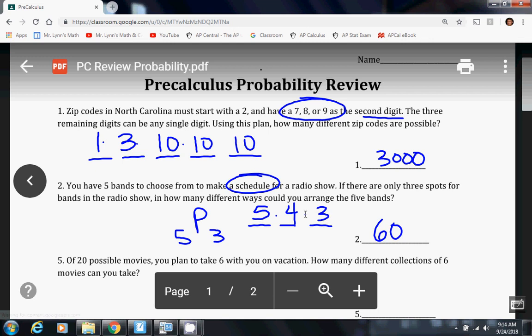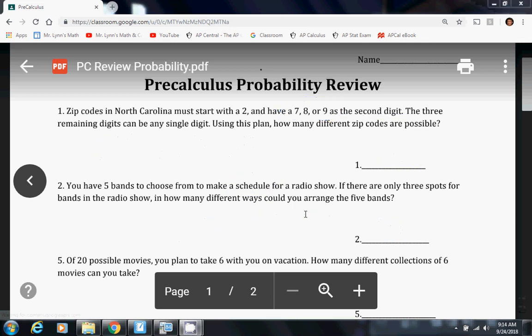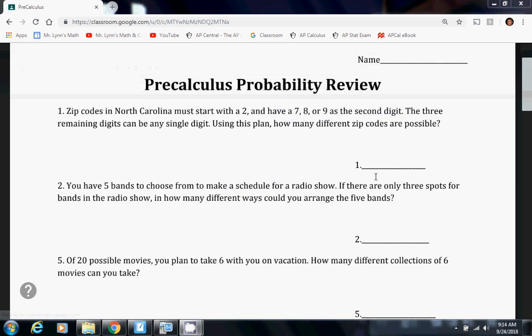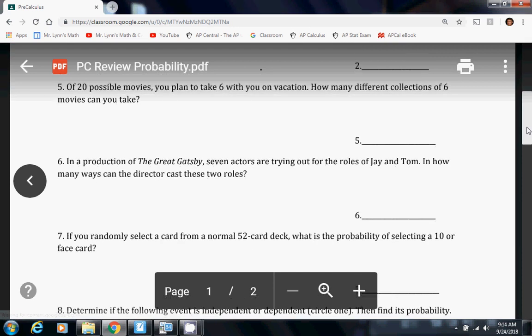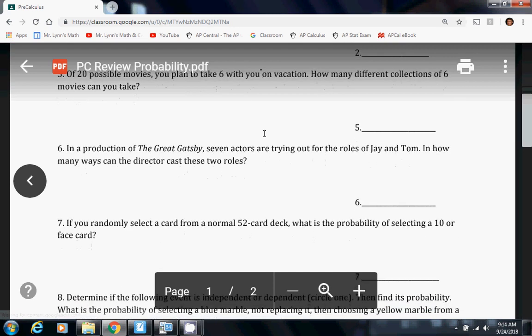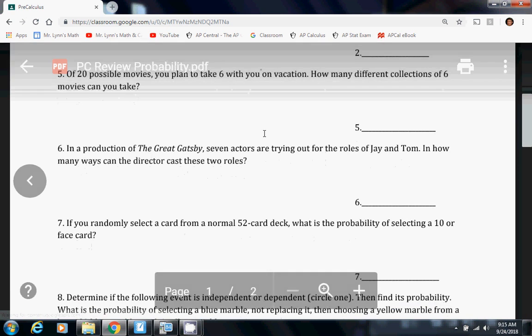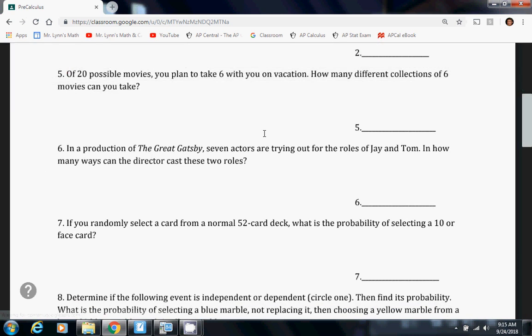Which, speaking of combinations, if you look at number 3, it says of 20 possible movies, you plan to take 6 with you on vacation. How many different collections of 6 movies can you take? Well, if you think about it, we don't really care what order we pick the movies in. We may care what order we watch them in, but we're just deciding what to take with us. So in this case, the order would not matter. So that tells us it's a combination.